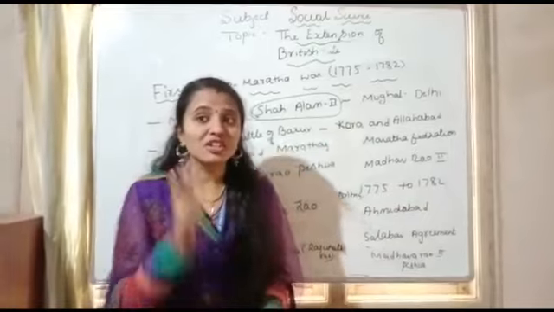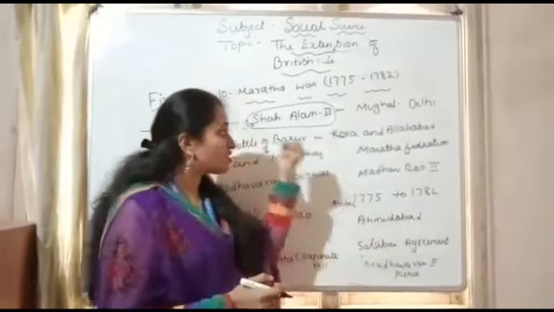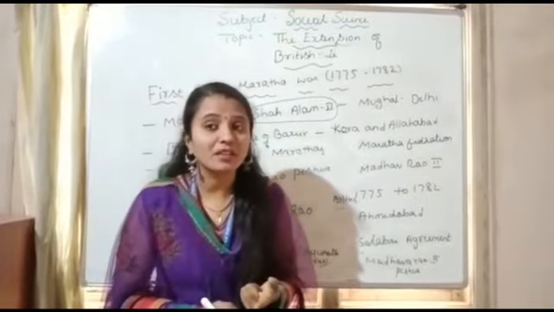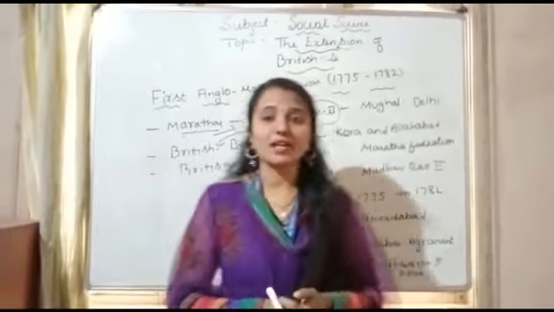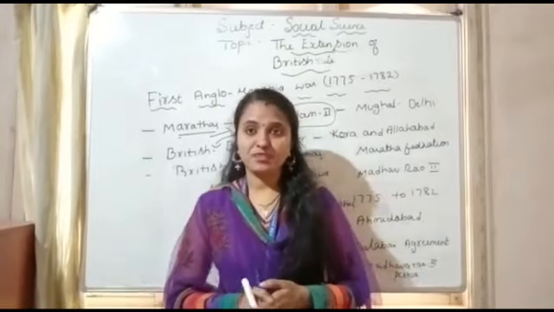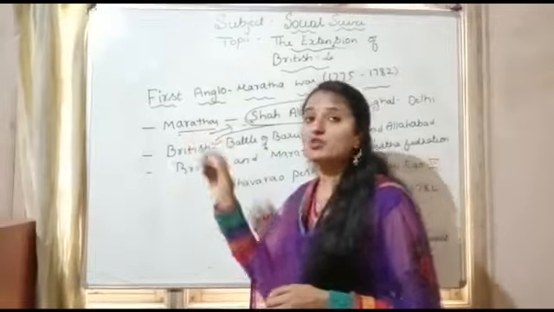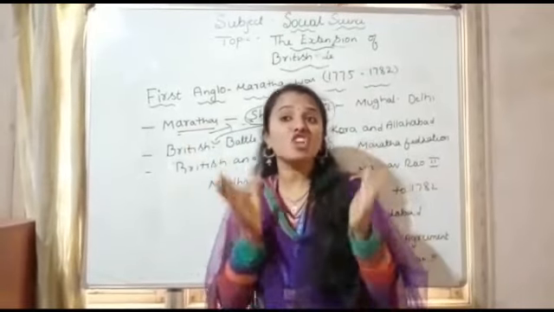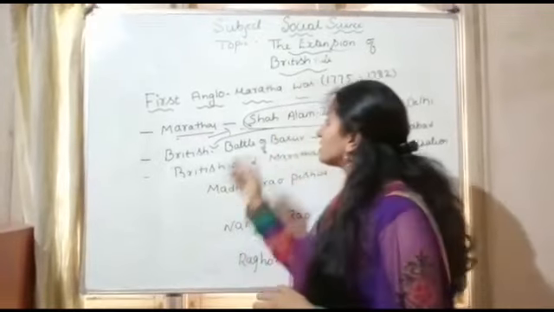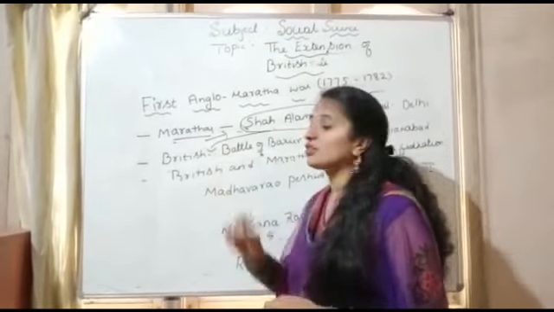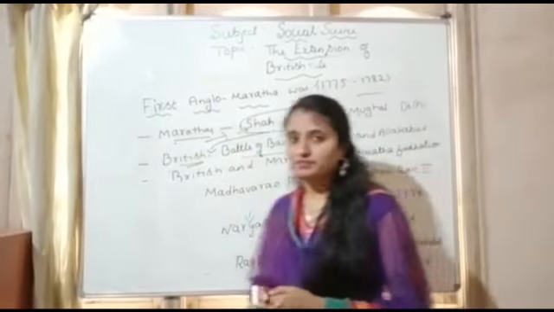Who is Shah Alam II? You remember, children, you have learnt about him in the Battle of Buxar. He was controlled by the British in the Battle of Buxar. So, who supported Shah Alam II now? The Maratha Federation. The Marathas put Shah Alam II back on the throne, the Mughal Emperor in Delhi. He had been under British control after the Battle of Buxar.